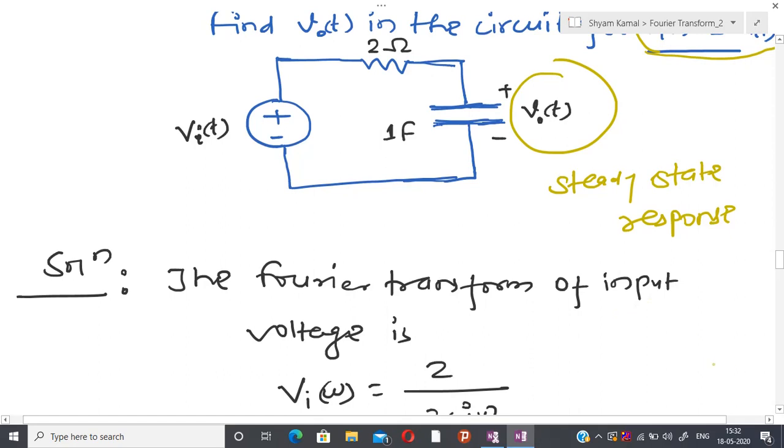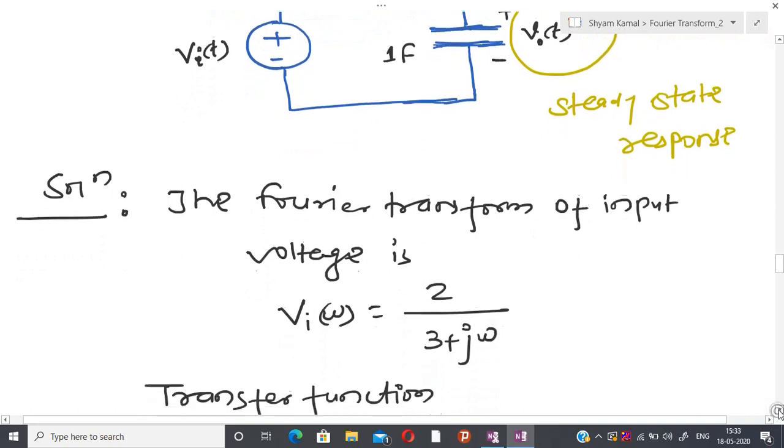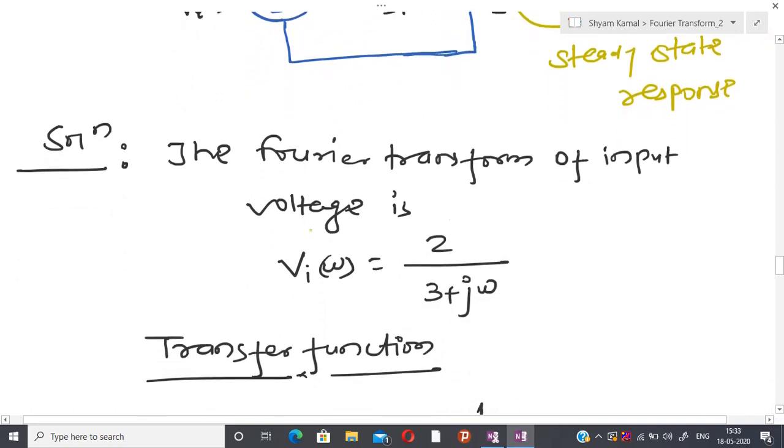So you have to calculate the Fourier transform of the input, and it is pretty easy to show that the Fourier transform of this is like this. One shortcut method is that you can calculate the Laplace transform and, in place of s, substitute j omega, and then it is also possible to show that, but not always.